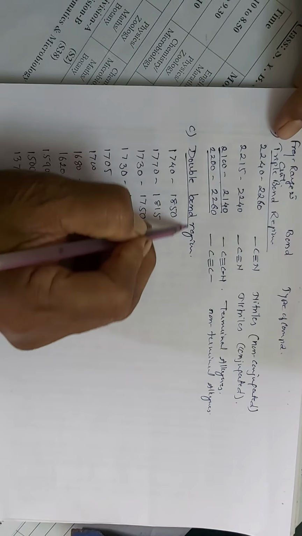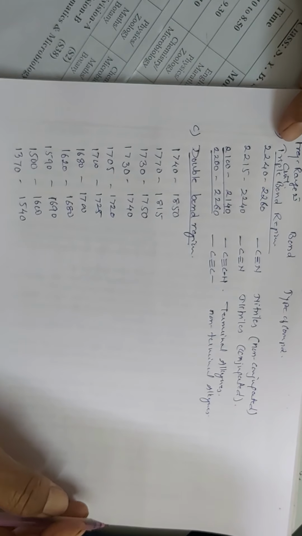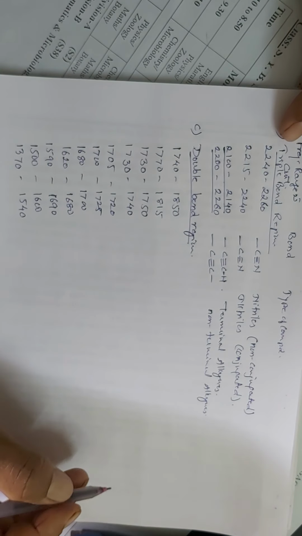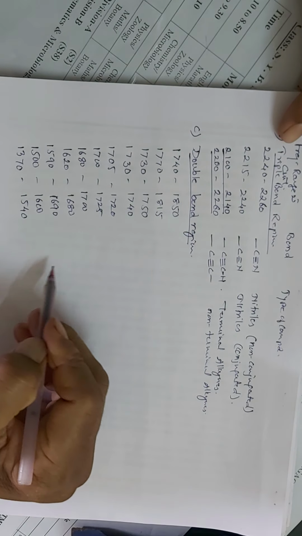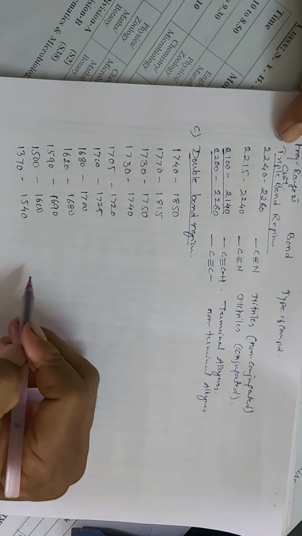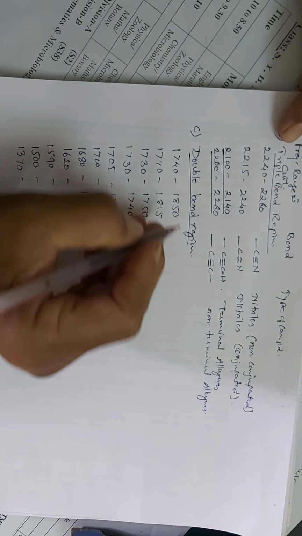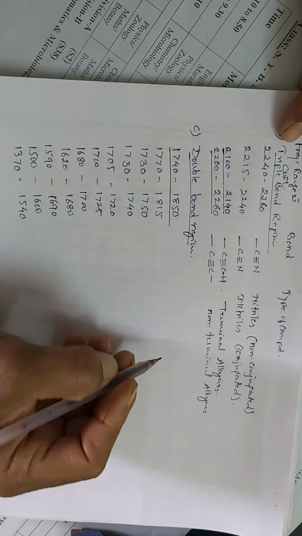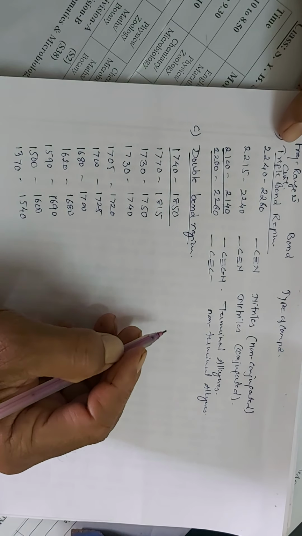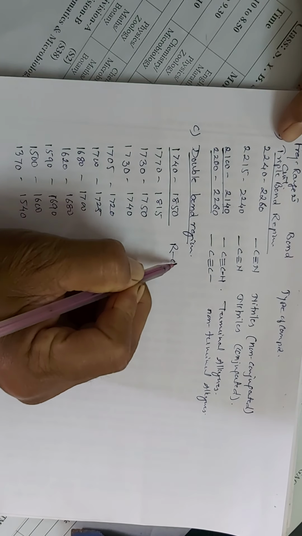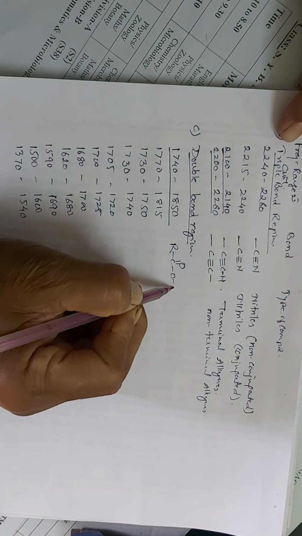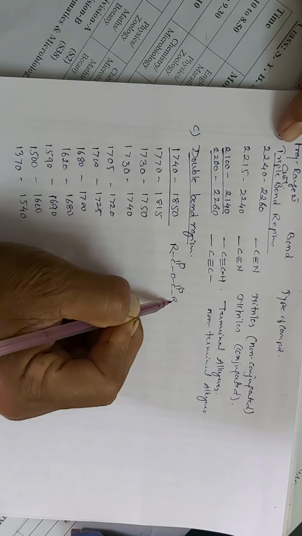Then comes your double bond region, the molecules which contain different types of double bonds. Here we are going to see the different types of functional groups and the different types of compounds. At a very high frequency, that is 1740 to 1850 reciprocal centimeter, we get the absorption due to the presence of the double bond in compounds of the type anhydrides.